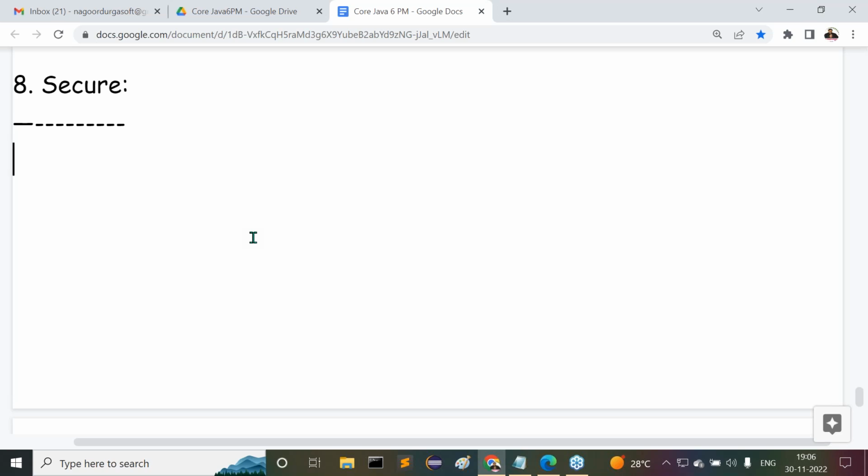For example, I have an account in ICICI Bank. I want to do some online transaction. What do I have to do? I have to open my computer, then open a browser, then go to icicibank.com.